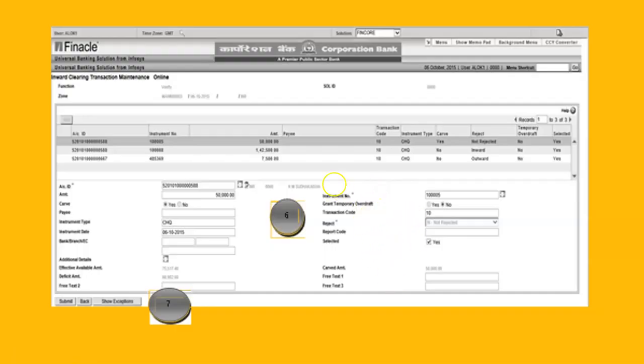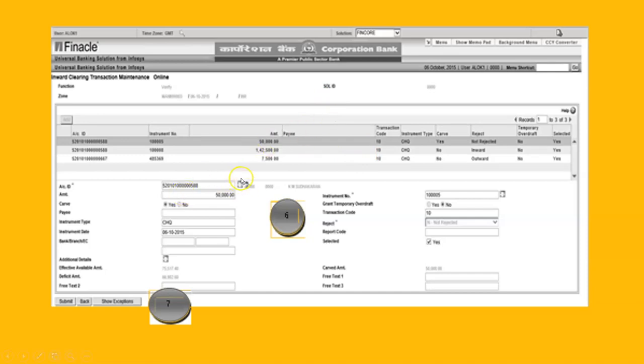So suppose we are here, and if you bring the cursor down, it will appear here. So from this cursor we can verify the signatures of all the instruments. We just have to scroll the cursor up and down, right? And finally we submit after verifying all these instruments. Here it is showing 3, it can be 100, 200, 300. But just by arrow down, arrow up, you can see the balance. You can see the balance from details here.